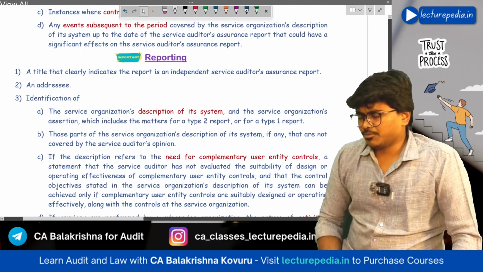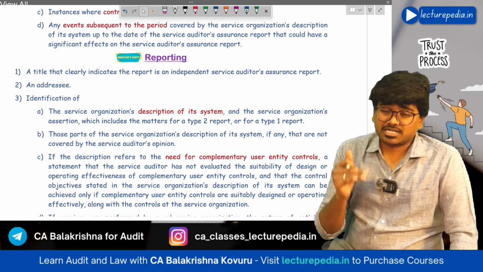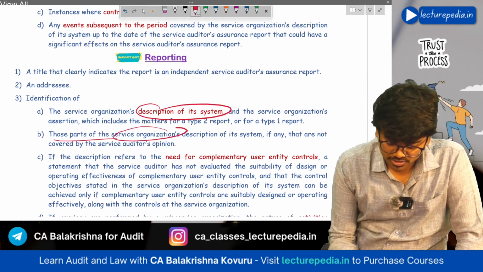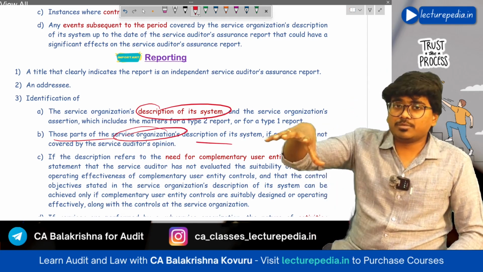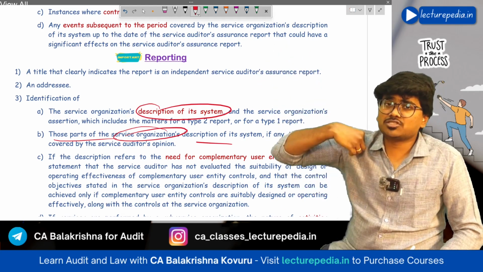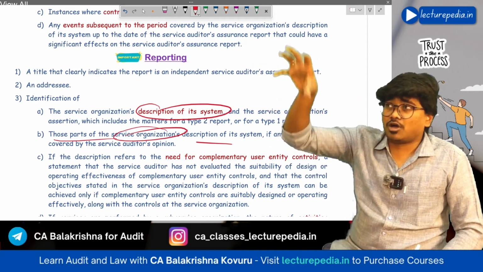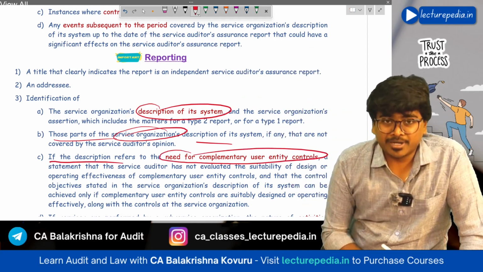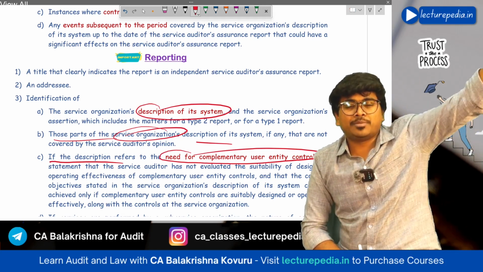Next, reporting. In the reporting, first of all there will be a title, next there will be an addressee. Next, in the report, the service auditor has to identify the description of the system. Next, those parts of the service organization description on which the service auditor is not providing any opinion. If, for example, on any part of the description of system the service auditor is not giving any opinion, then the service auditor has to mention that on these items I am not giving any opinion. Next, if the description refers to the need for complementary user entity controls, the service auditor has to mention that the service auditor has not audited the complementary user entity controls.